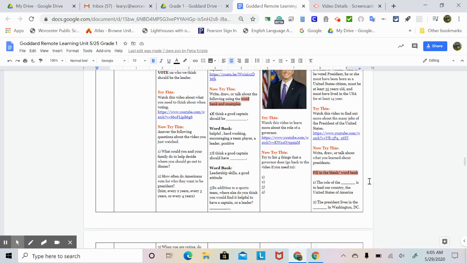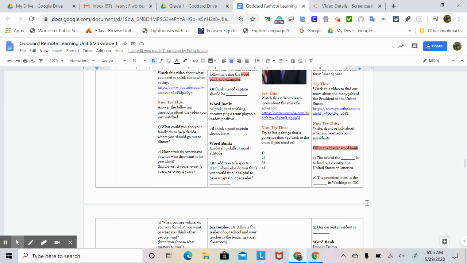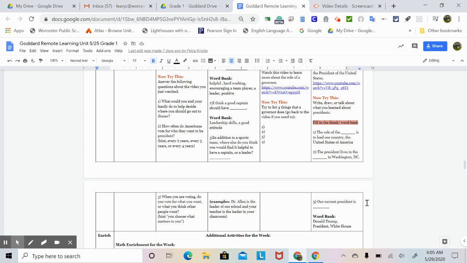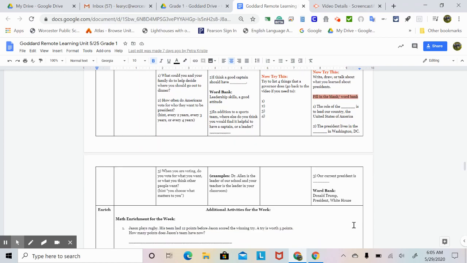You can fill in these blanks. 1. The role of the blank is to lead our country, the United States of America. 2. The president lives in the blank in Washington, D.C. 3. Our current president is blank. And here's a word bank for you: Donald Trump, President, White House.